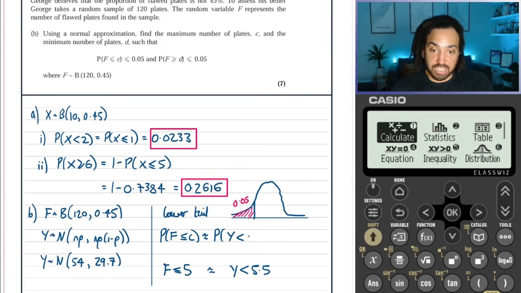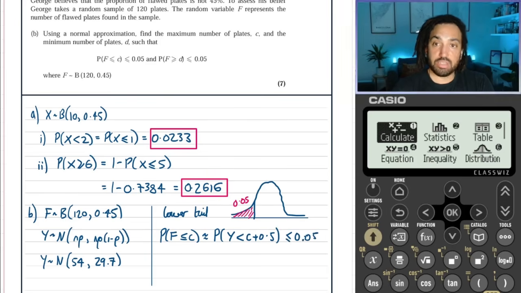So for this case, we're going to say c plus that 0.5, which makes it kind of the upper bound if you are using decimals. Okay, so that needs to be less than or equal to, as it says in the question, that 5%. Now what we can do on our calculator, we can find the value from this normal distribution that gives us exactly 5%. So let's do that.